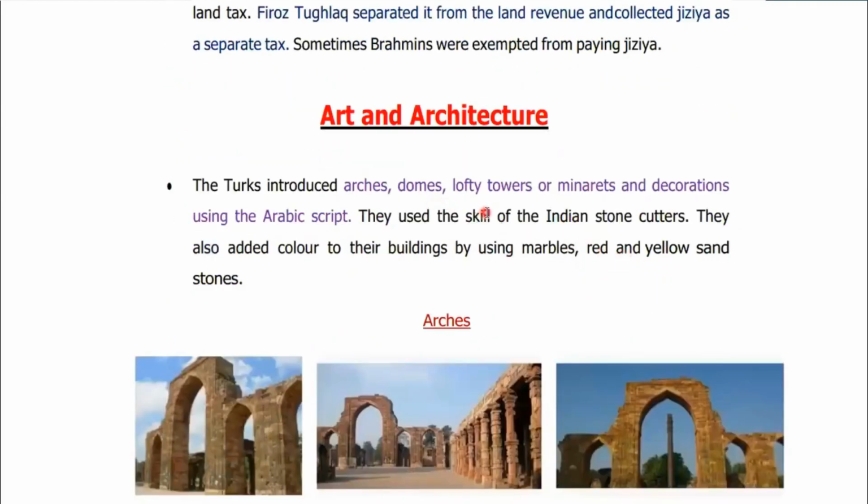And this is the most important topic from Delhi Sultanate, the development of art and architecture. So in this part we are going to talk about what kind of architectural reforms they brought up, what kind of specimens of architecture they developed in India, in various parts of India, right? So here we go.